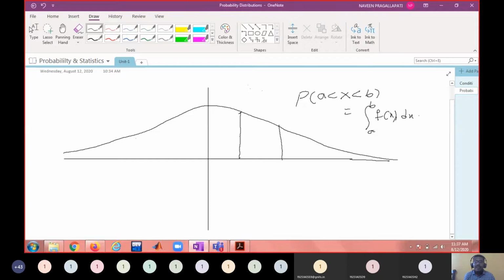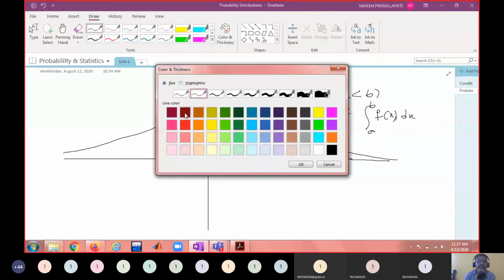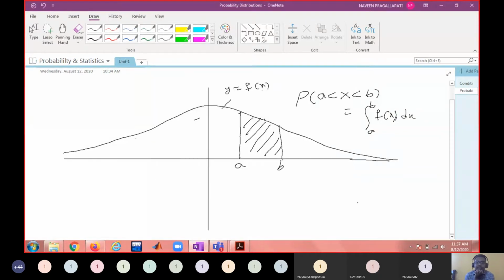The integral from A to B of f of x dx is nothing but the area bounded by the curve. This is the graph of y equal to f of x, and this gives the area between A and B. Now, what is capital F of B?